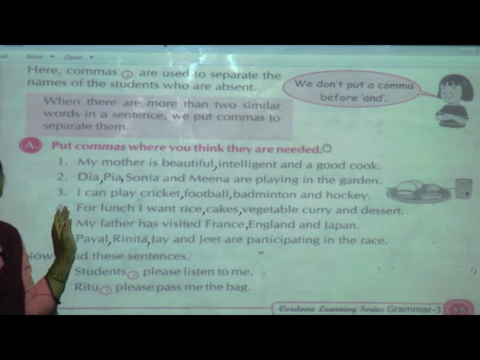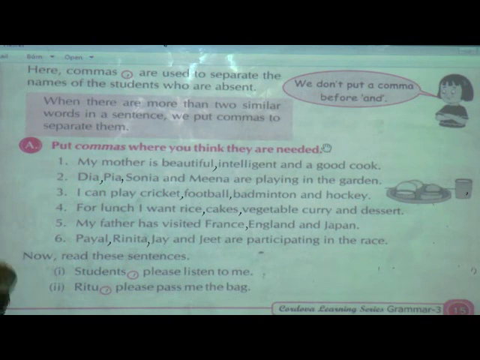First question, where we are going to use the comma, where we have to put the comma in the correct place in the given sentence. 6 examples we have seen here. Now shall we go for the next one that is given?